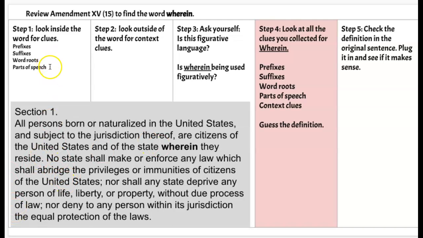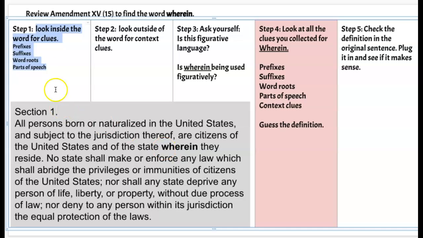Let's get started. So the first thing I want to do is look at any suffixes, prefixes, root words, or parts of speech. So I want to look inside the word for clues. So initially when I see the word wherein, I think it's two words already because it says where and in. Where meaning a place. In meaning inside or inner. And since in is also a prefix, it can mean a couple of things like not or also of.